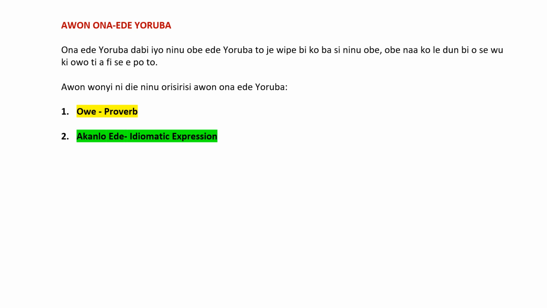Akanlo, idiomatic expression. Another one is Afiwe eleloo, which means metaphor. And I'm sure you're aware metaphor is part of figure of speech. Metaphor is known as Afiwe eleloo. Afiwe taara simply means simile.